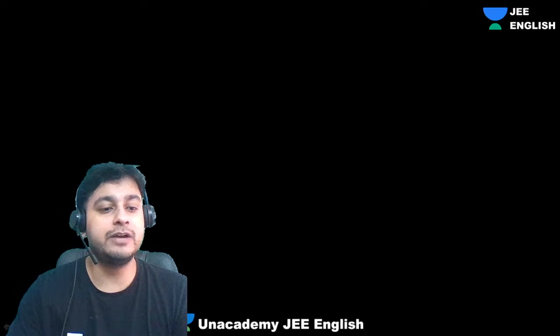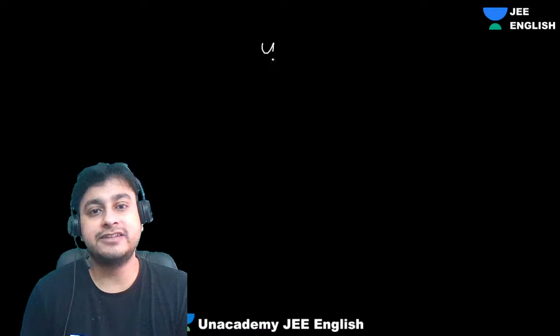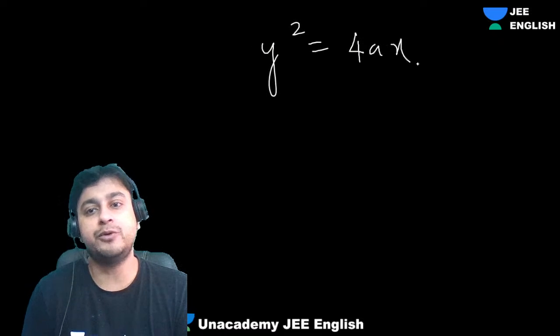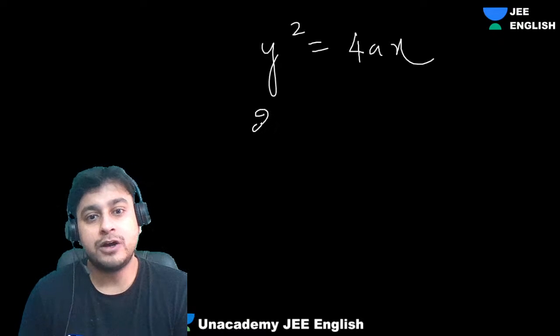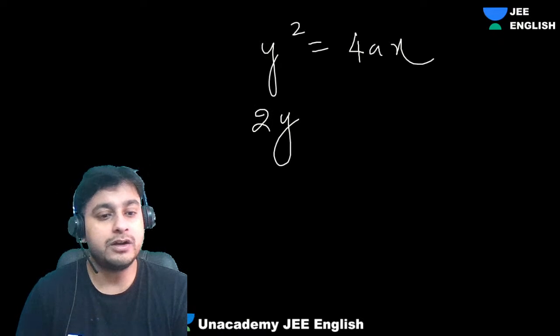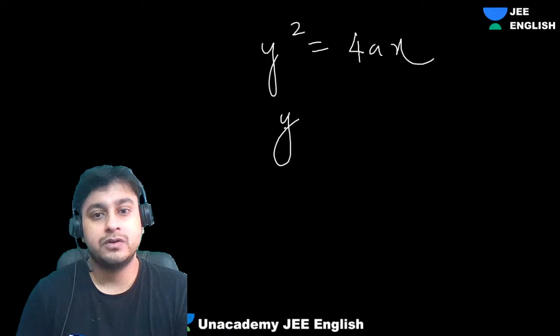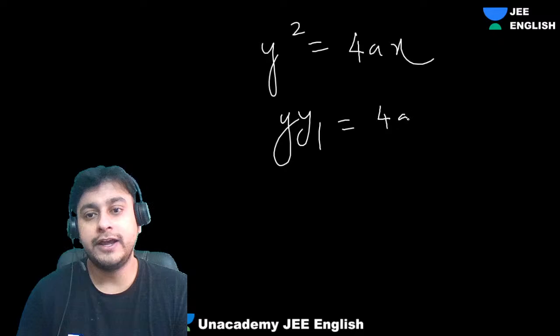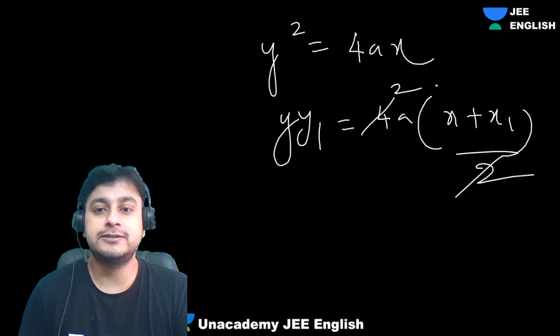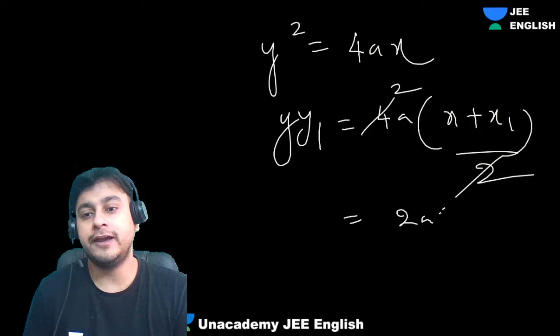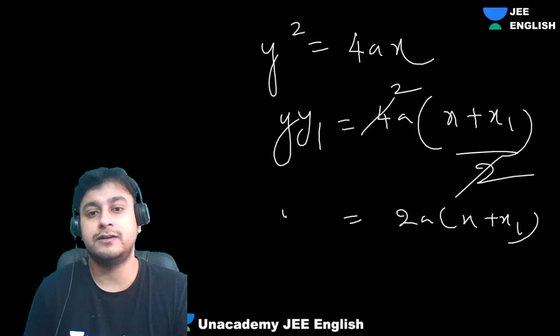So we have y square equals to 4ax. So guys, I'm doing for this. Rest everyone can do it, right? For the others. So we will have what? 2y. This will be what? y y1, isn't it? y y1 equals 4a, and this x will be x plus x1 by 2. 2 cancels. So we are getting what? 2a into x plus x1.